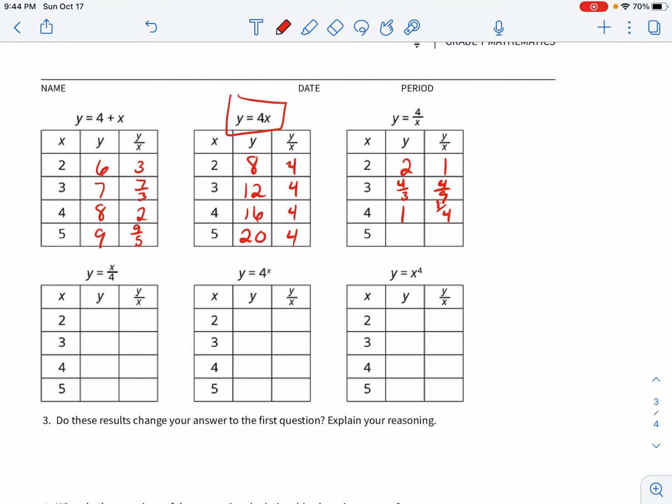And then 4 divided by 5 is just 4/5, which is going to give us 4/25 when we divide. So those are not the same.